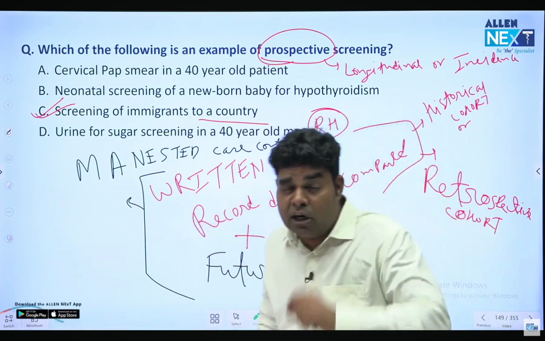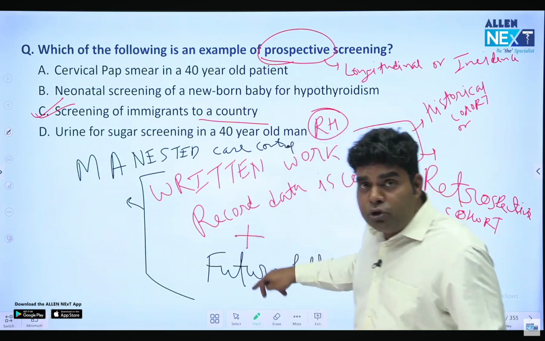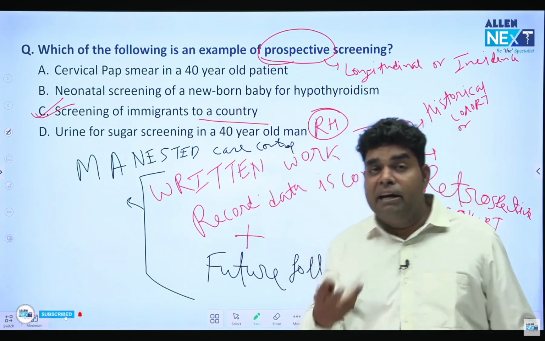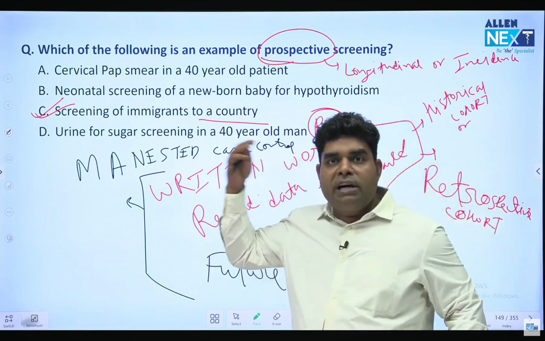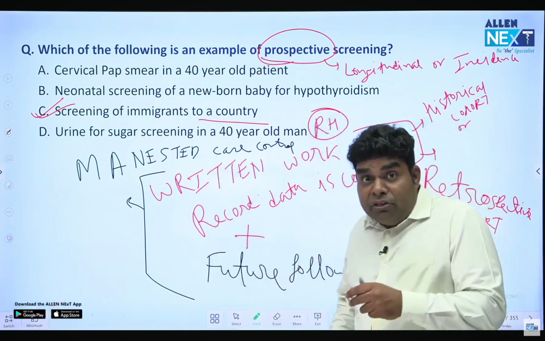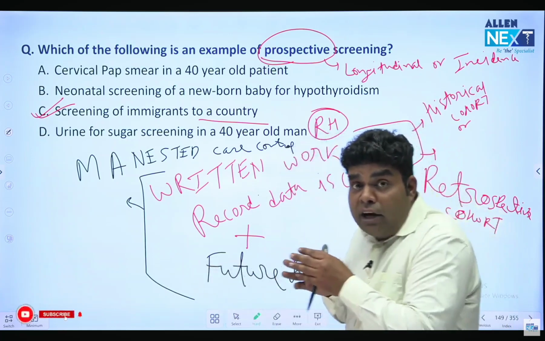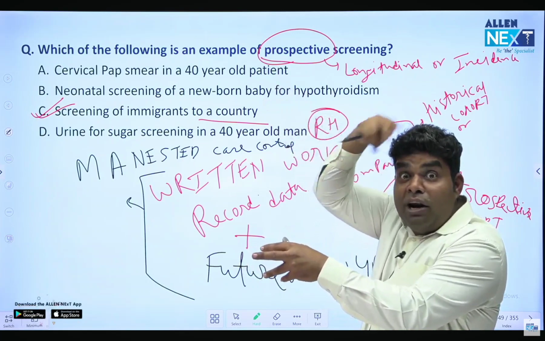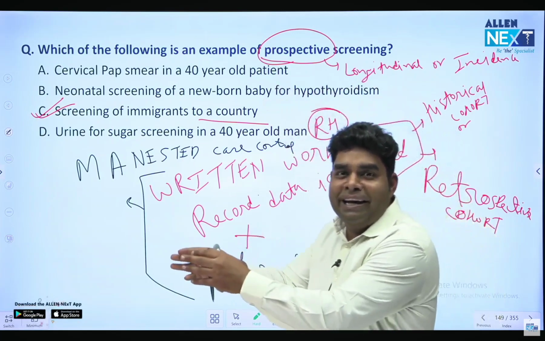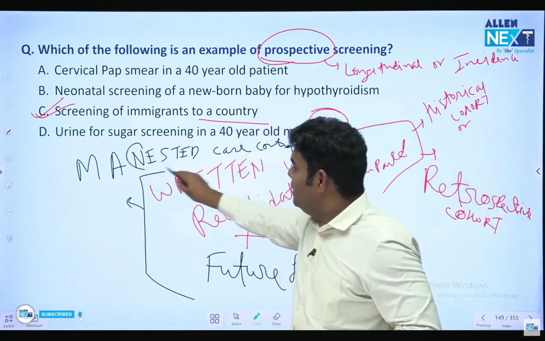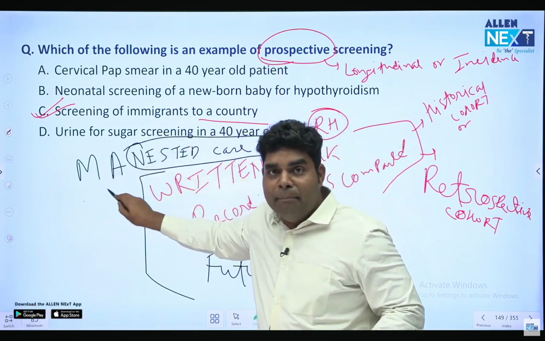Why do they call it nested case control? Because out of these two works, collecting past data and future follow-up, which one is more time-taking and difficult? Future follow-up is more time-taking and difficult. Past data can be collected by a click of the computer. So the main thing we are doing is cohort, and in that cohort, we are inserting data of the past. Case control ने घोंसला बना लिया है cohort में. And in the cohort, past data is inserted, so we call it nested case control. So these are the three names: mixed, ambispective, nested.